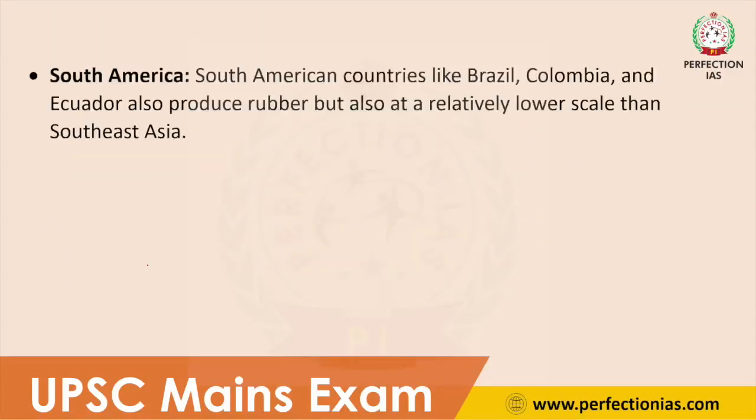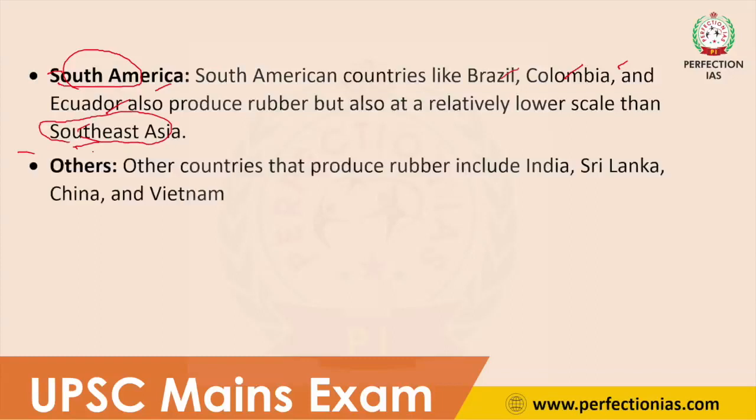Next, in South America also rubber production happens in some countries, which include Brazil, Colombia and Ecuador. These countries also produce rubber, but this production is also very limited compared to Southeast Asian rubber production. Then the last region: some other countries are also producing rubber, including India.